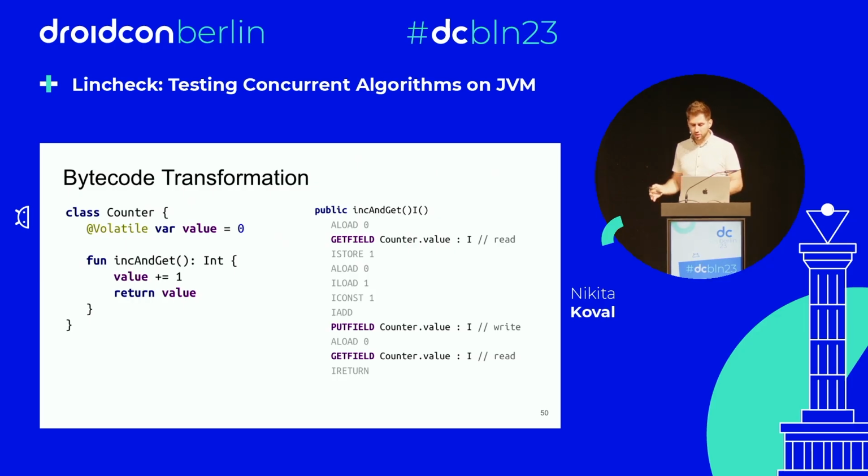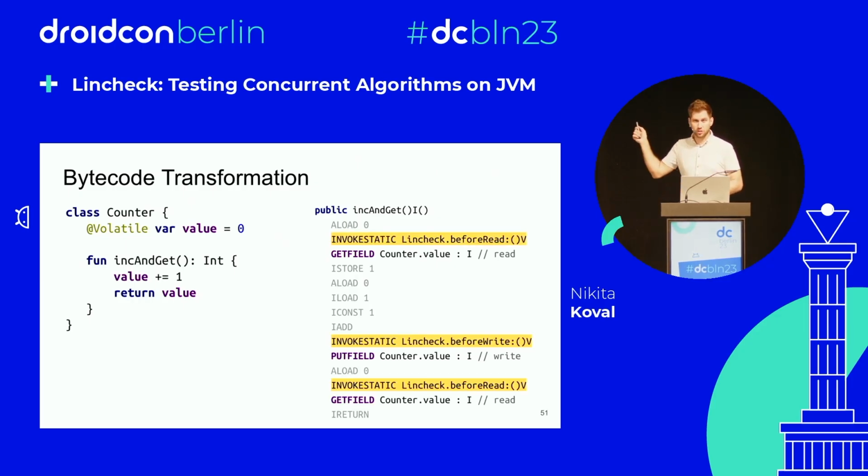And it inserts these functions, like before read, before write. And each time you call the function, Lincheck decides whether it wants to go further or stop for a while and continue the execution in another thread.